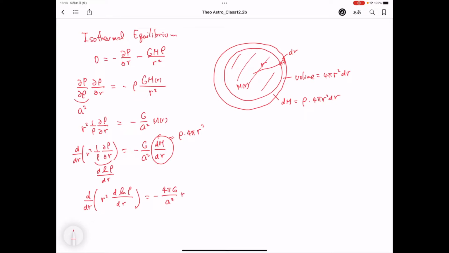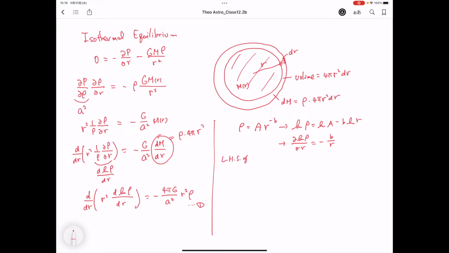Temperature is constant. Now we assume the form of the densities. Rho is expressed as a power law function, A r to the minus b. So you can take a log on both sides of the equation: log rho equals log A minus b log r. From this equation, if you take the derivative of log rho with respect to r, it becomes minus b over r.